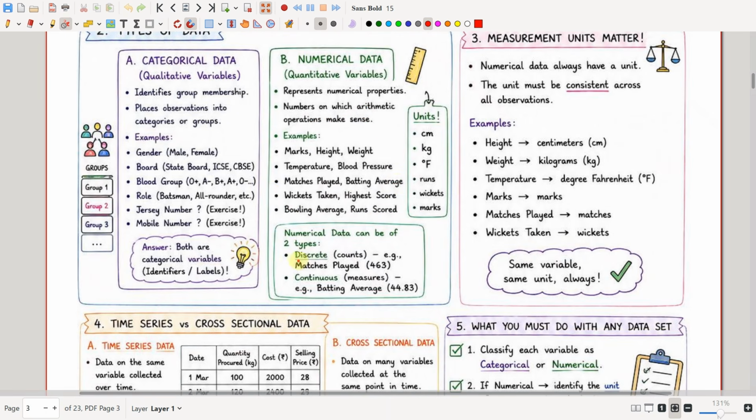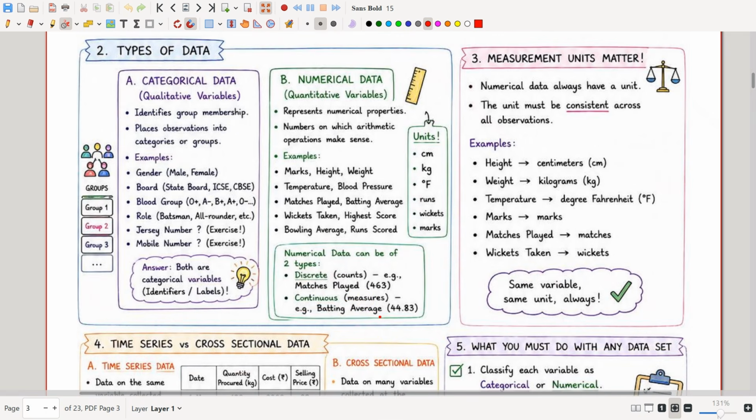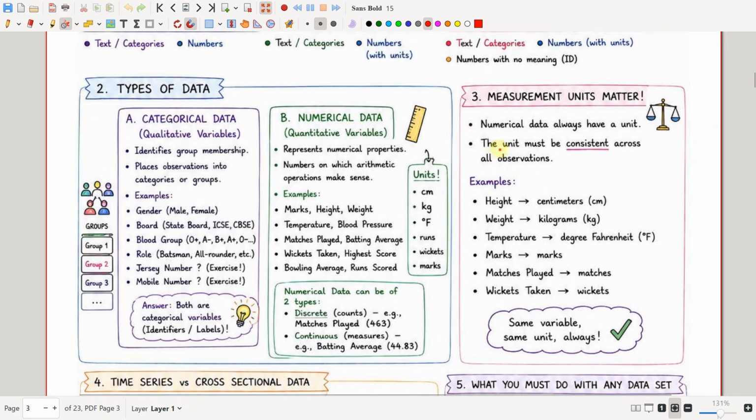The numerical data is divided into two types, which are discrete and continuous. Discrete is the thing that can be counted, for example matches played, and continuous is the thing that can be measured, that is batting average. Whenever we get units like this, it will come under numerical data. So the measurement unit matters.